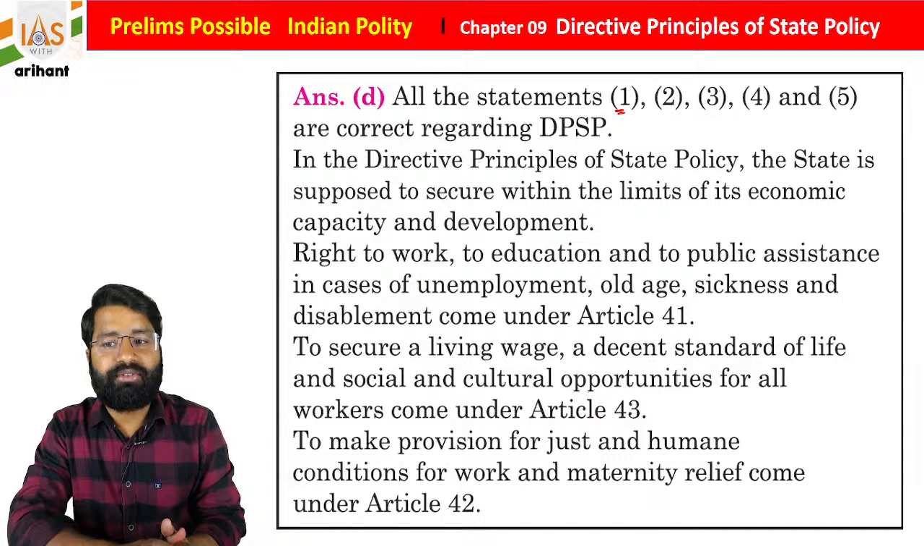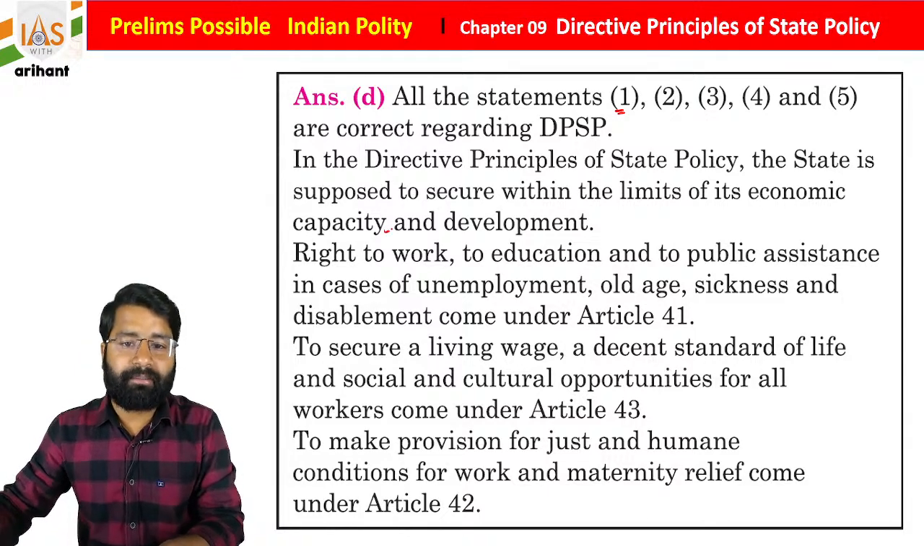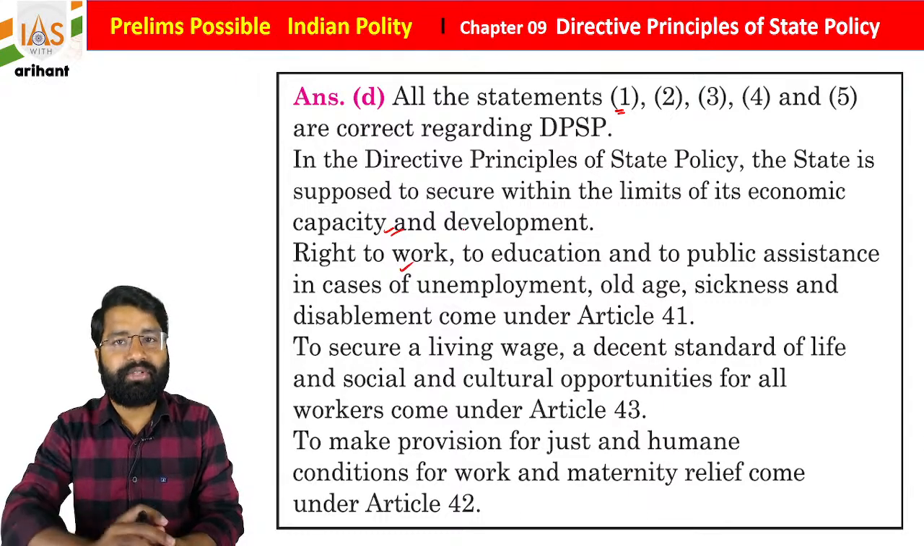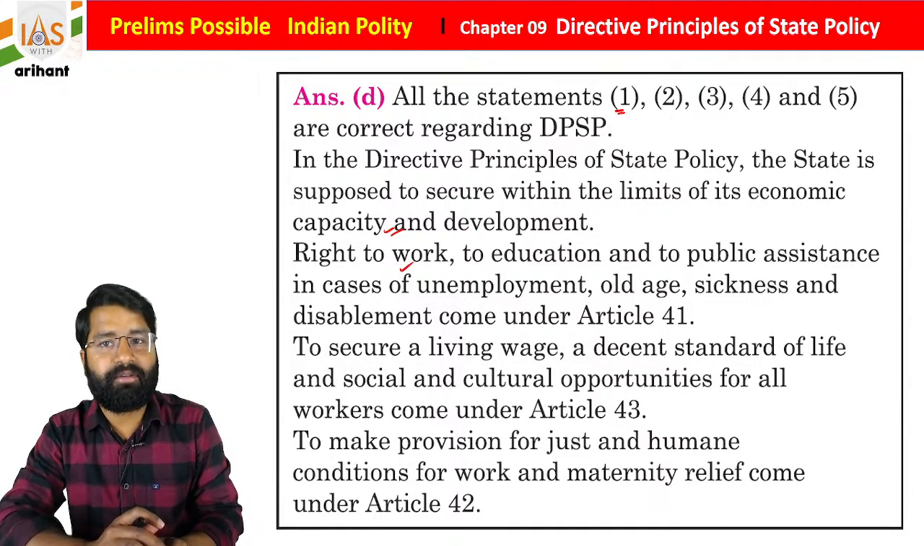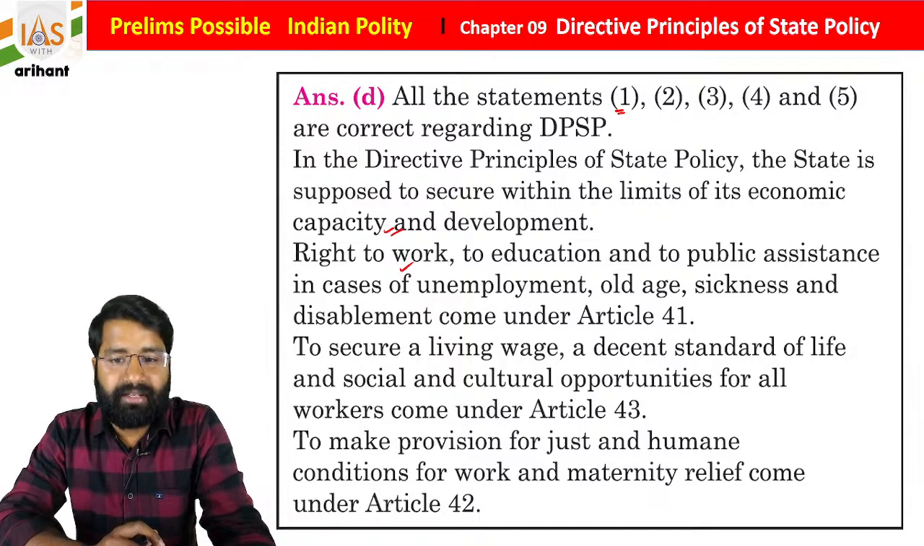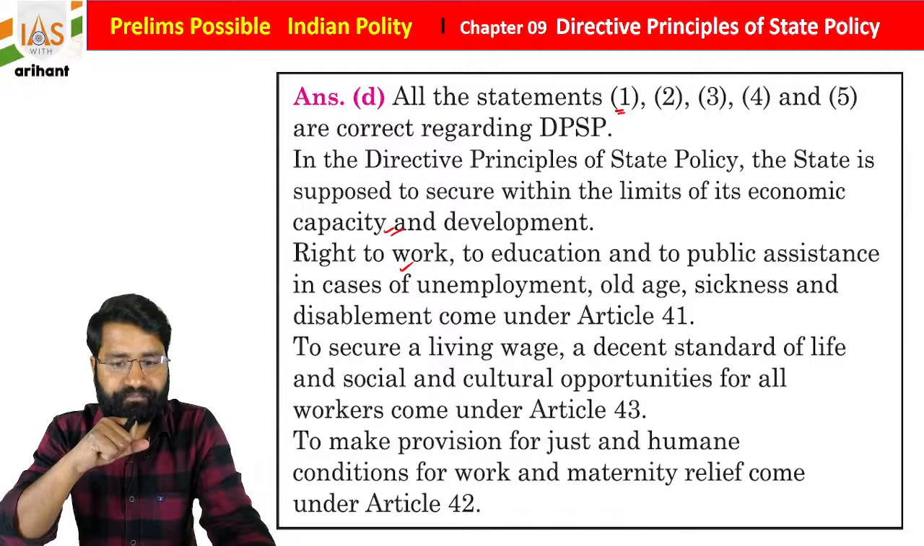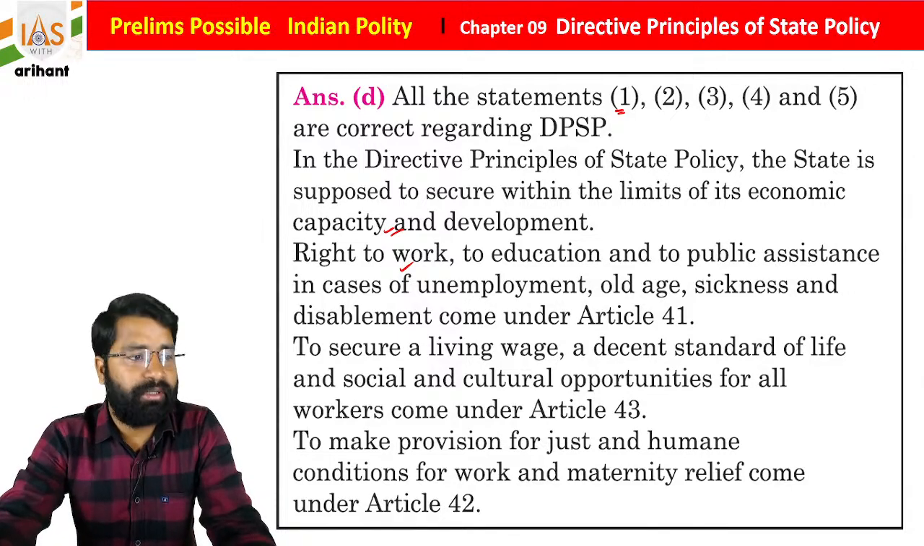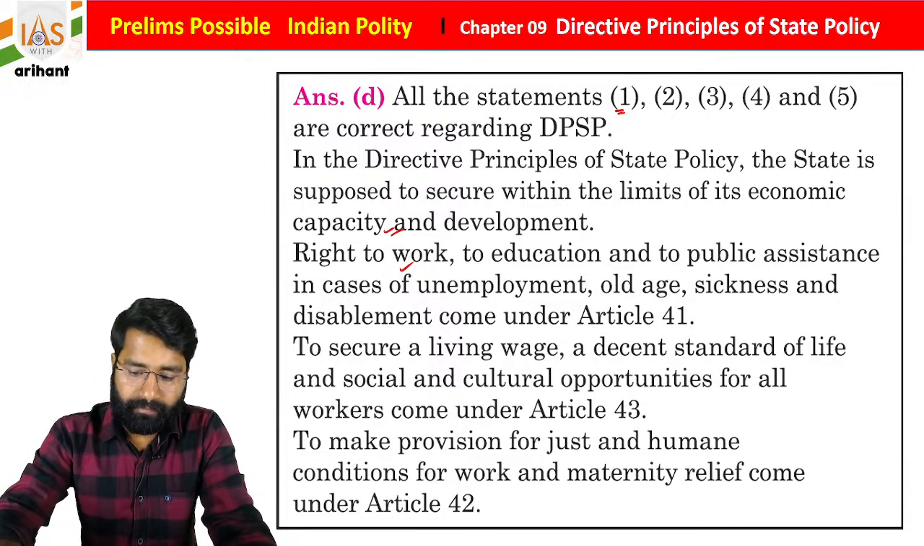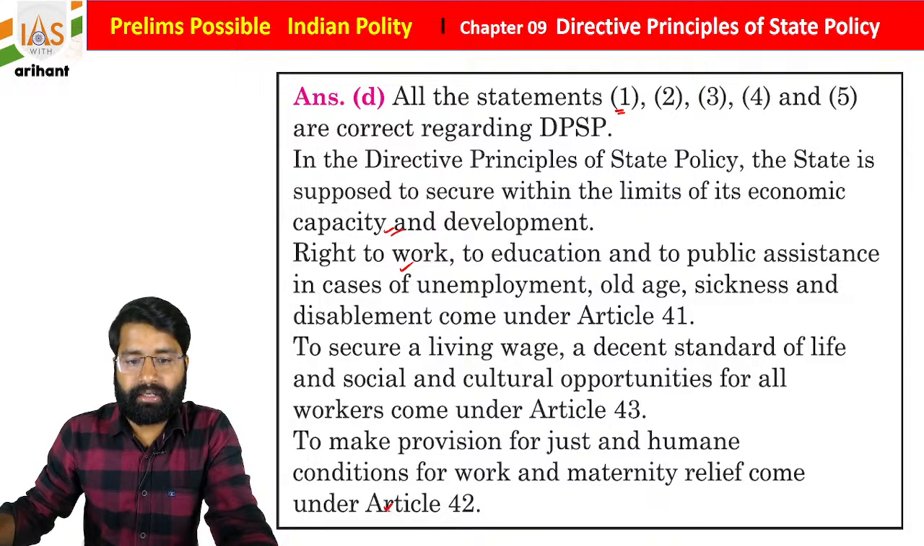Basically the state is supposed to secure, within the limit of its economic capacity and development, the right to work, to education, and public assistance in the case of unemployment, old age, sickness and disablement, which came under Article 41, as well as to secure living wages under Article 43, and to make provision for just and humane conditions under Article 42, students.